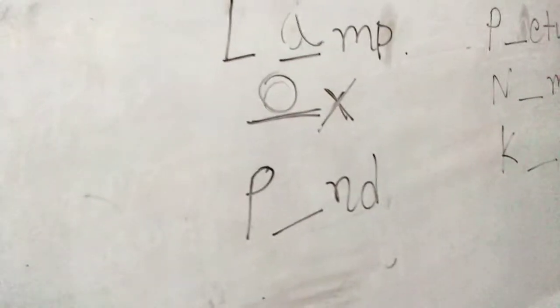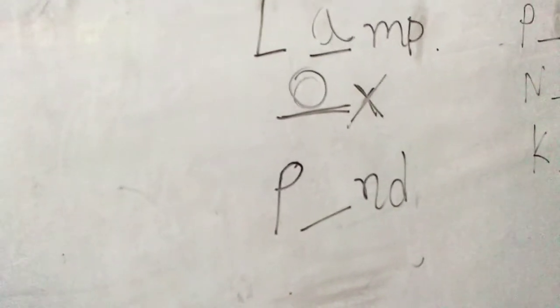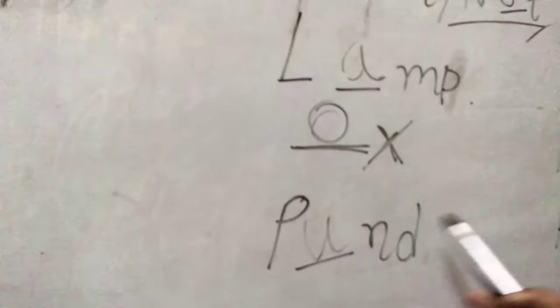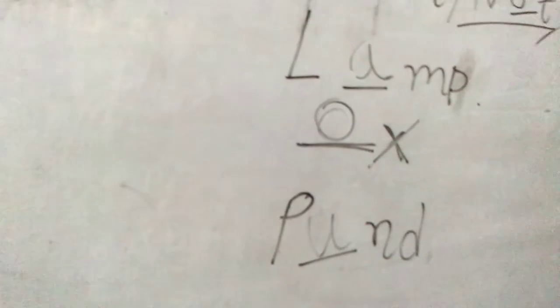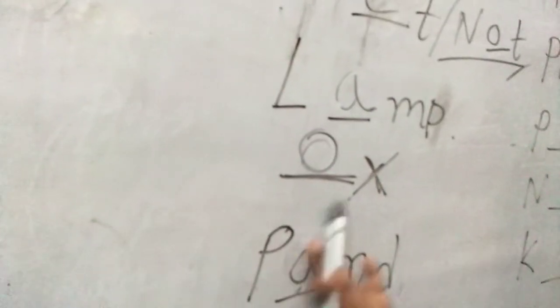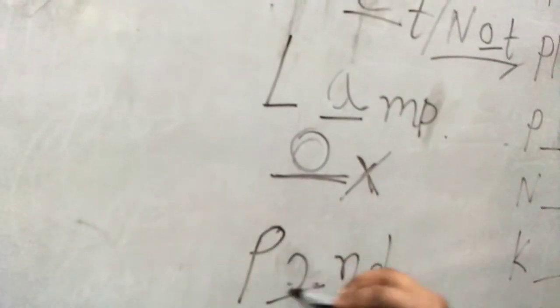P-dash-N-D. If I put I, is it a meaningful one? "Pind"? No. If I put U, "pund"? No. It could be a meaningful one if there's an O, P-O-U-N-D, "pound". But there's no O-U actually. If I put A, "pand", no, it can't be a meaningful one. But if I put O here, it becomes "pond".